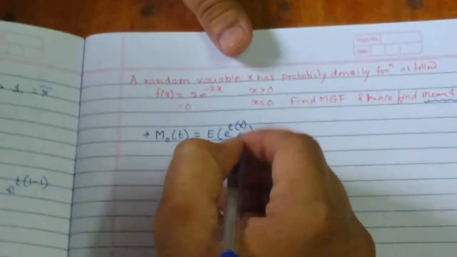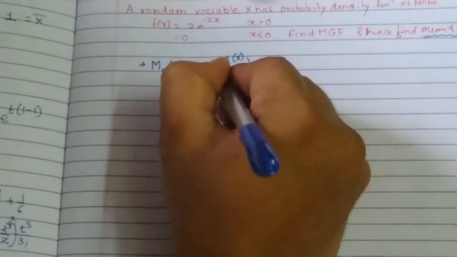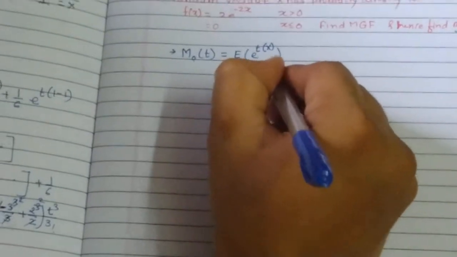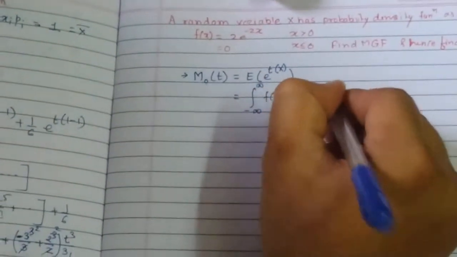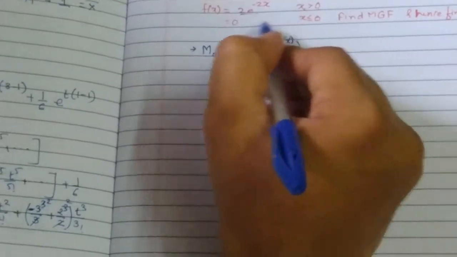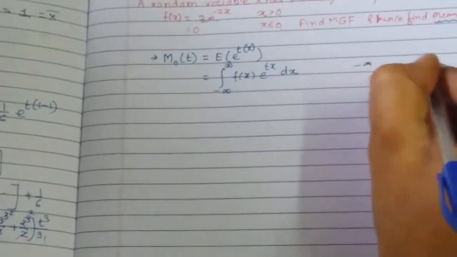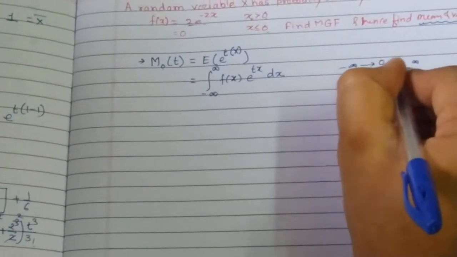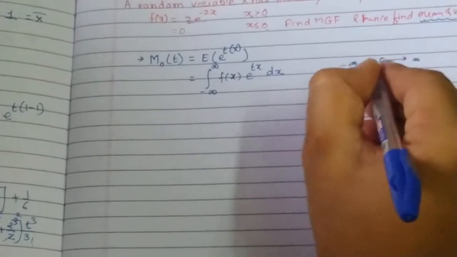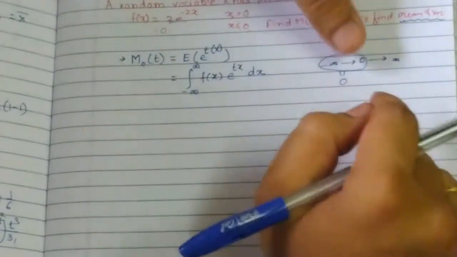So M_0(t) is equal to this. As this is a continuous random variable problem, it is the integration from minus infinity to plus infinity of f(x) into e raised to tx dx. But here you can see f(x) has this value when x is greater than 0, and it is 0 when x is less than or equal to 0. Hence I will divide this interval minus infinity to infinity into two parts, one from minus infinity to 0 and second from 0 to infinity. But for minus infinity to 0, the value of f(x) is 0, so there is no need to consider this one. Only consider 0 to infinity.